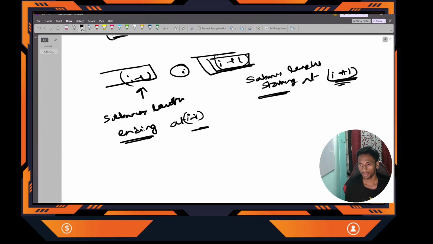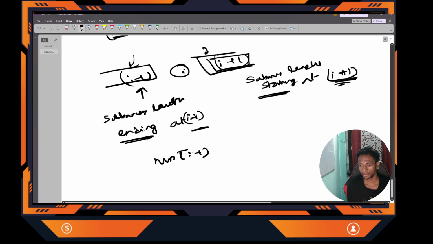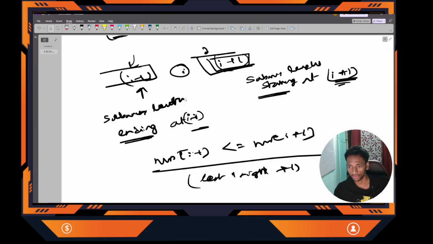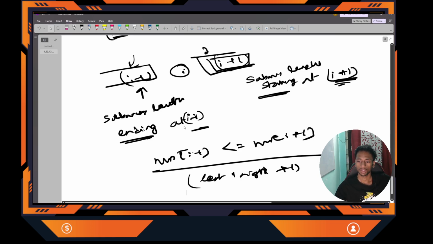Clear? Now I can easily find out whether I can merge or not, because to merge I need to know only I minus 1 and I plus 1. Nums of I minus 1 should be less than or equal to nums of I plus 1. Next I can merge: left plus right plus 1, correct? So in constant time we can find out the left subarray length and the right subarray length. We don't need to iterate over all the elements to check whether this is part of the current left or right subarray. Clear? Now go to the code.